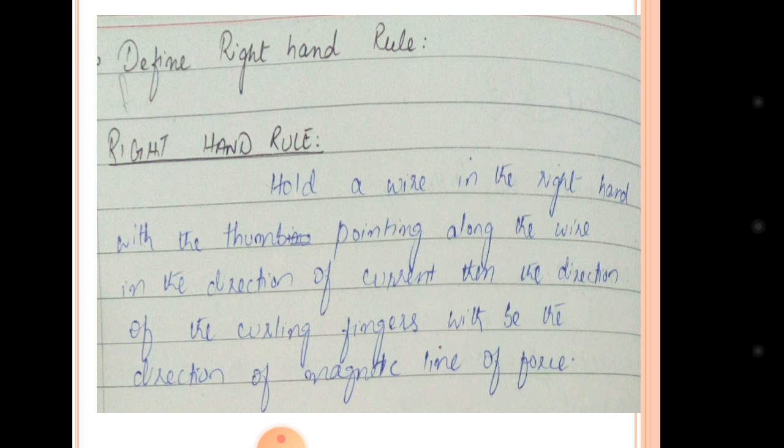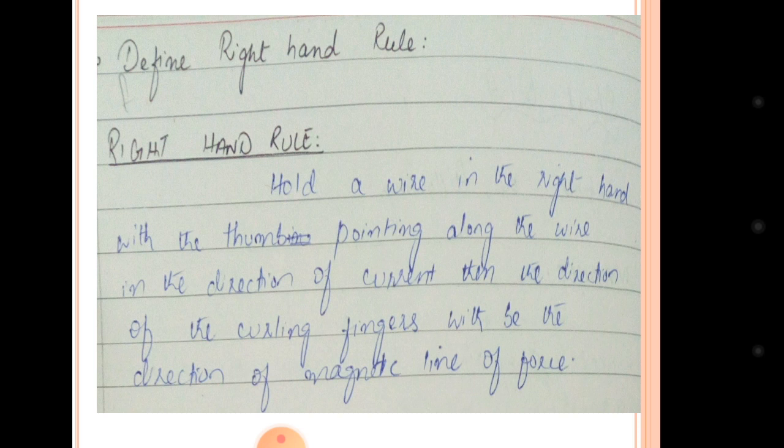Define the right hand rule. What is the right hand rule? You have to imagine your right hand, with the thumb and the fingers, as a perfect example for the right hand rule. Hold a wire in the right hand with the thumb pointing along the wire in the direction of the current.